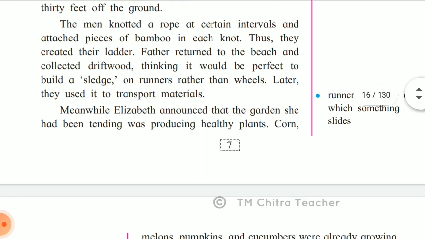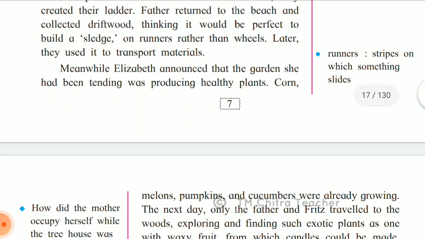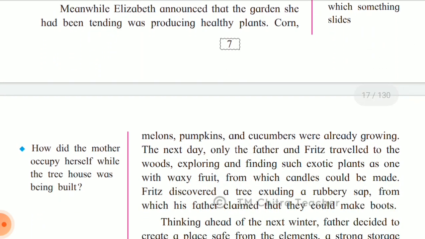So meanwhile, Elizabeth announced that the garden she had been tending was producing healthy plants. Corn, melons, pumpkins and cucumbers were already growing. So now she has done farming also. So agriculture was also practiced on that island.